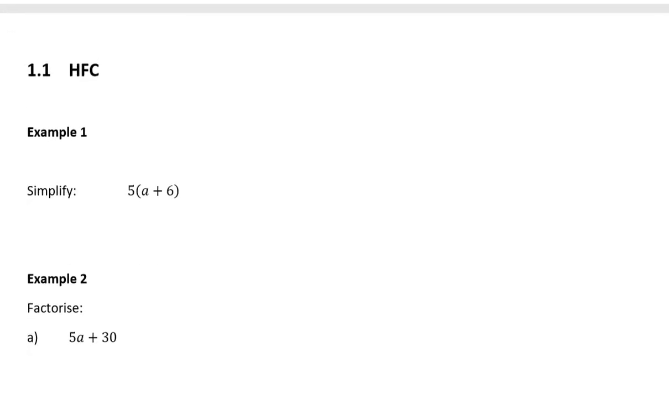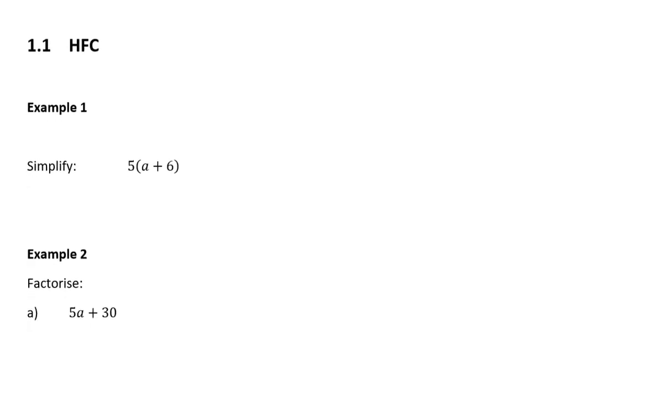Okay, now in grade 9, we're going to look at 3 different types of factorizing. So I've called them 1.1, 1.2, and 1.3. And each time we do a factorizing, we'll do easy examples, and then we'll practice, and then we'll do some more difficult examples. But largely, there's 3 types of factorizing.